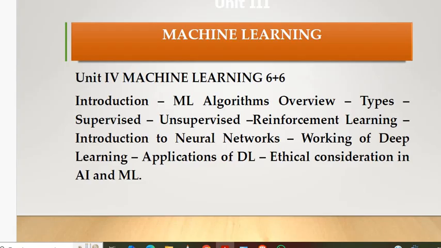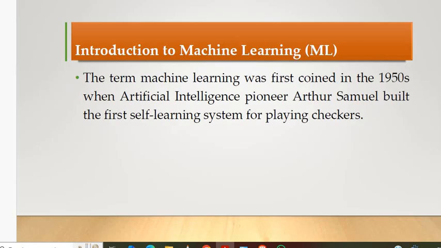That is the first part. And the second part is neural networks: introduction to neural networks, deep learning algorithms, applications of deep learning algorithms, and ethical considerations in artificial intelligence and machine learning. So this is the Unit 4 syllabus for the subject. Okay. So the first topic is the introduction to machine learning and its definition.